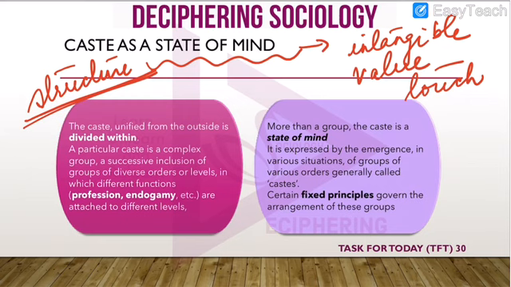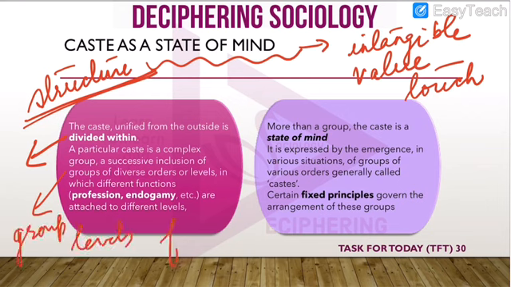So if caste system did not have all these features, then what was it? It was something which was complex, it was divided within, and it was including different types of groups, levels, restrictions, functions.